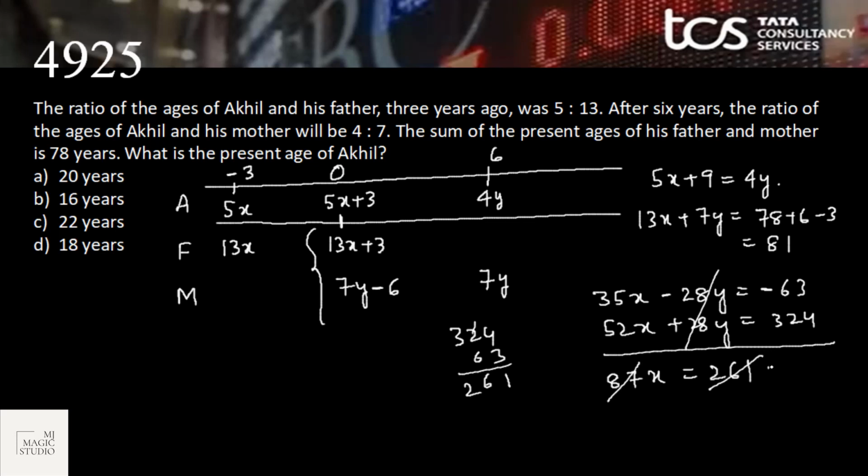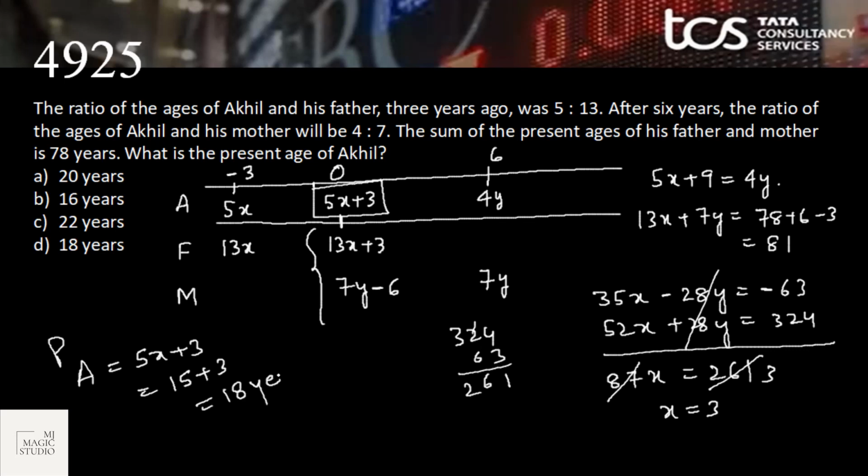And now divide by 87, so the value of x is 3. What is the question? What is the present age of Akhil? Present age of Akhil is 5x plus 3. That is 5 into 3 is 15 plus 3, 18 years. Option D is the pick.